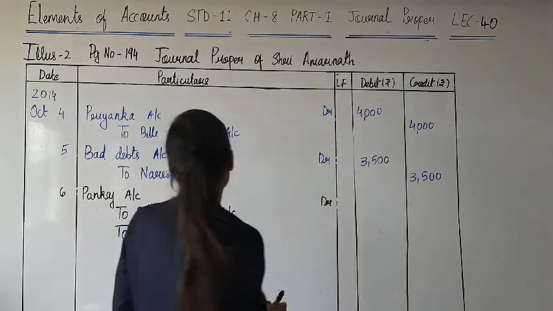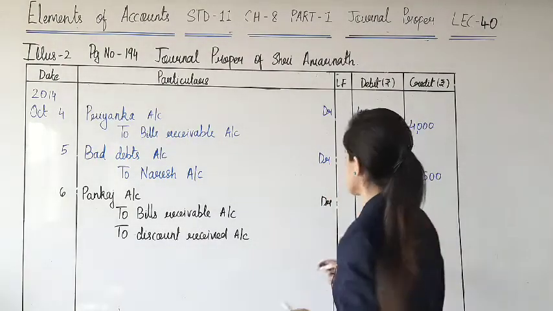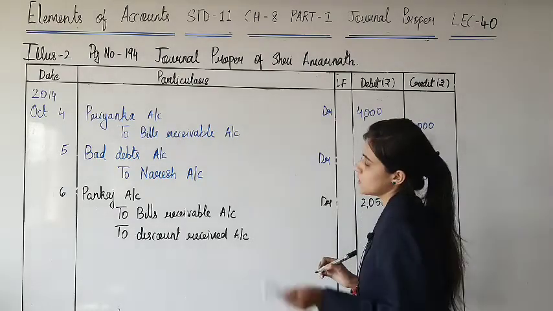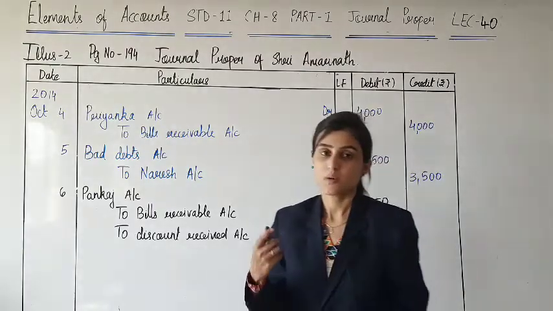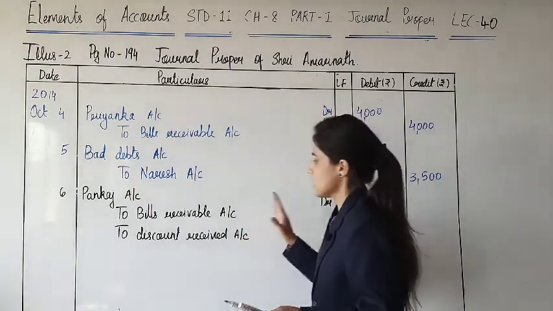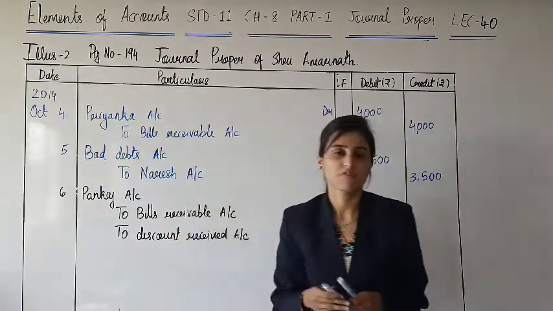See, to Pankaj you were supposed to pay 2,050 rupees, but the bill is endorsed in favor of Pankaj. That means from some person you are supposed to receive an amount of bill, and the bill you have endorsed in favor of Pankaj, that means in the name of Pankaj.